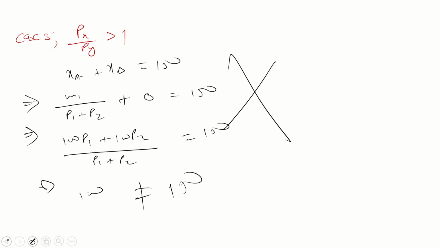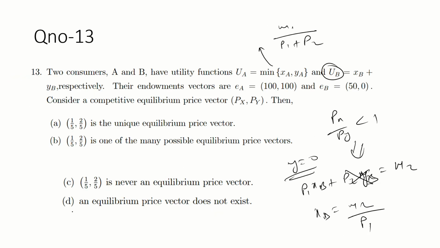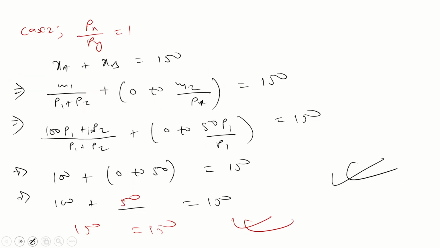So guys, can you please tell me the answer? Which one of the following is the correct answer? Option B. Yes, exactly, option B. Because this is 1 by 5, so 1 by 5 is less than 2 by 5. Or there are many possible equilibrium price vectors. Many possible. So B is the correct option. Okay, so let's move to the next part.